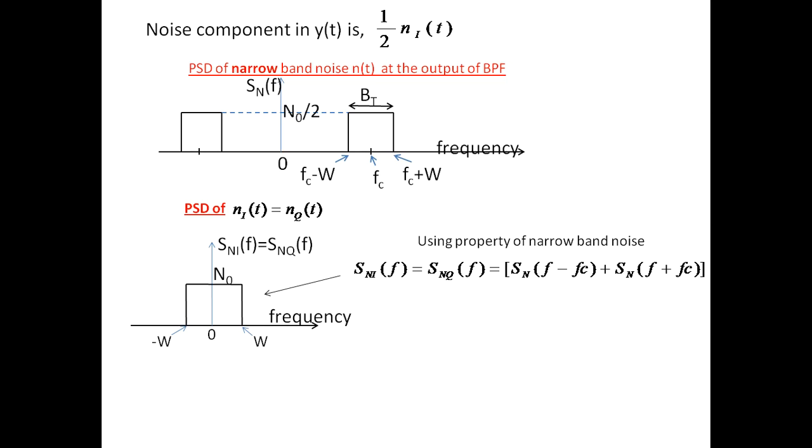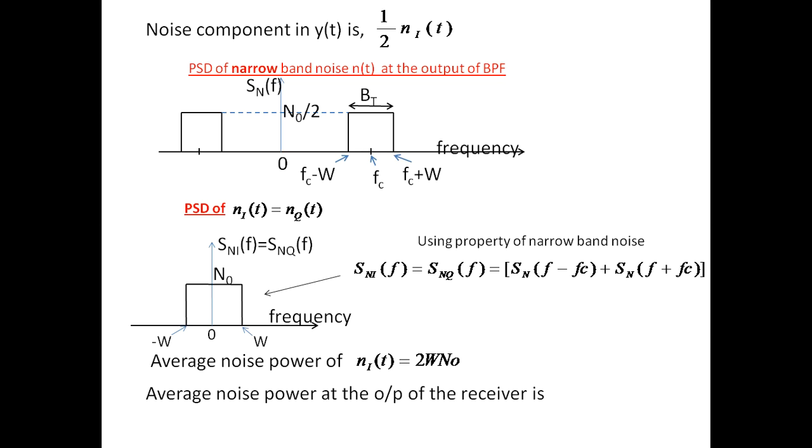If we calculate the average power of Sni of f and Snq of f, it is equal to 2W N naught, which is the area under the curve, N naught into 2W. Therefore, the average power of the noise component at the output of the receiver is half square into 2W N naught, which is half W N naught.